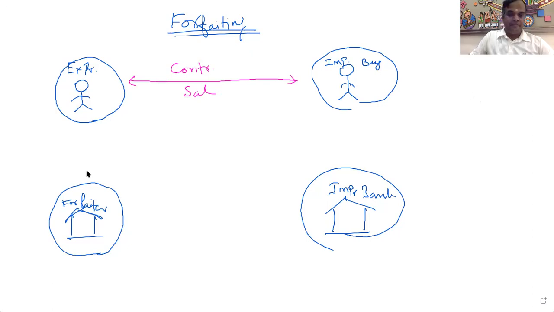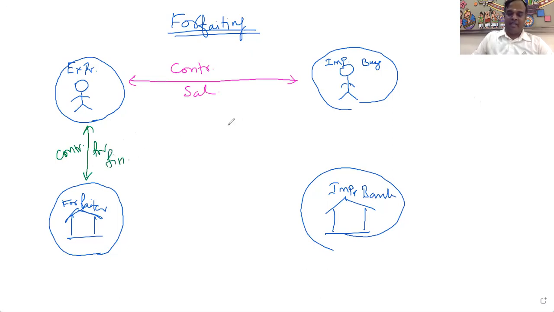Then there is the contract between the exporter and the financial institution called the forfeiter. Next, the contract between the exporter and what? The financial institution. It is for the purpose of finance.